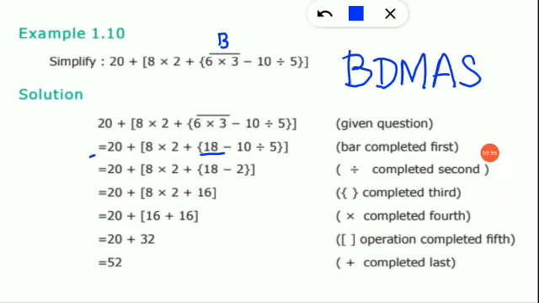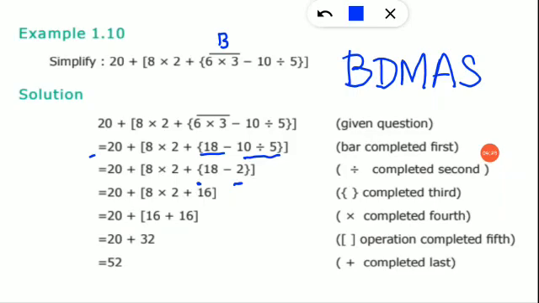Now what is the next step here? There is another bracket also, right? So first you have to solve this parenthesis, and then you will be taking out this curly bracket. For taking out this curly bracket, there is one division sign here, right? So what should we do? You have to divide this 10 by 5 and write it as 2, and then you take this curly bracket away. So next step, what is it? 18 minus 2 will give you 16.